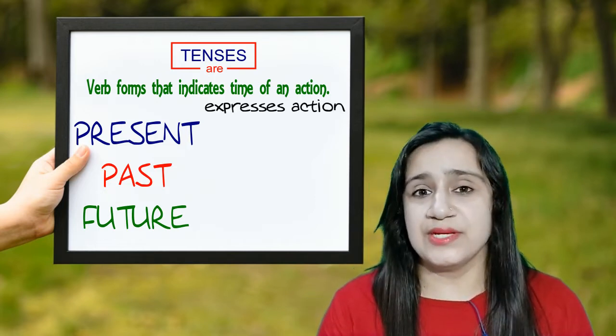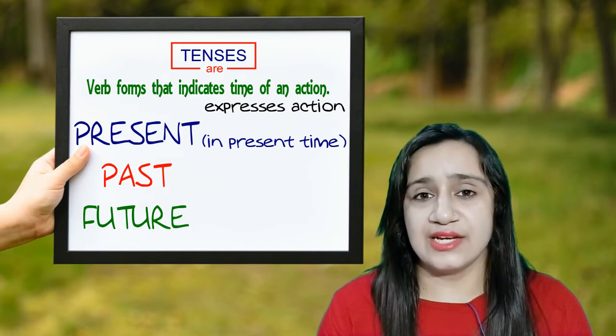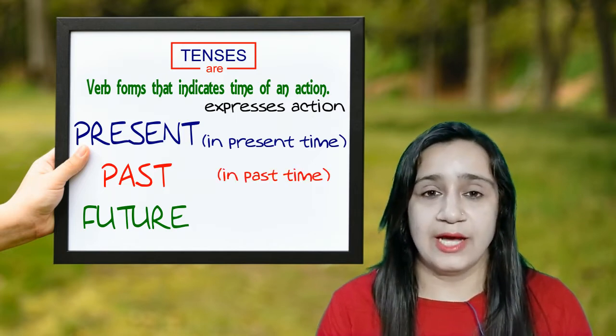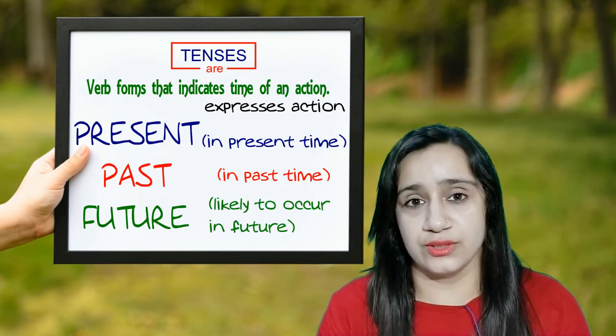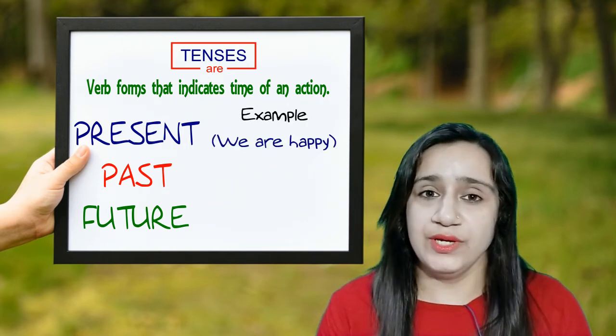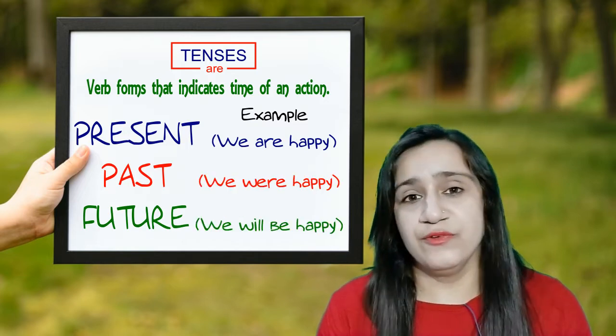Present tense expresses action in the present time. Past tense expresses action in the past time, and future tense expresses action that is likely to occur in the future. For example, we are happy, we were happy, and we will be happy.